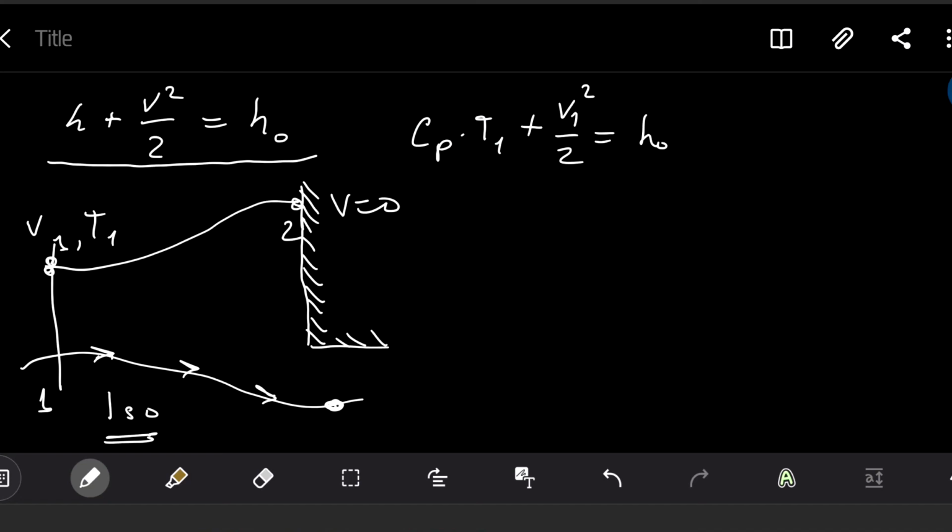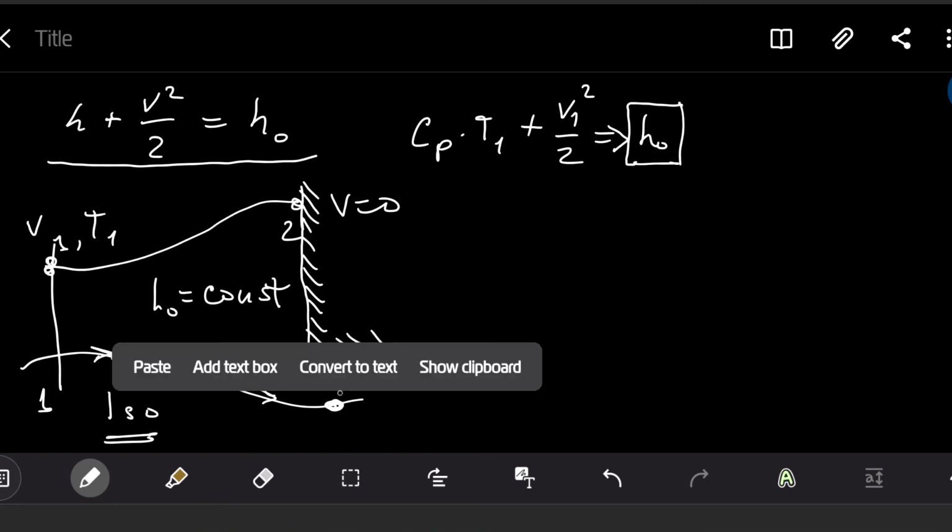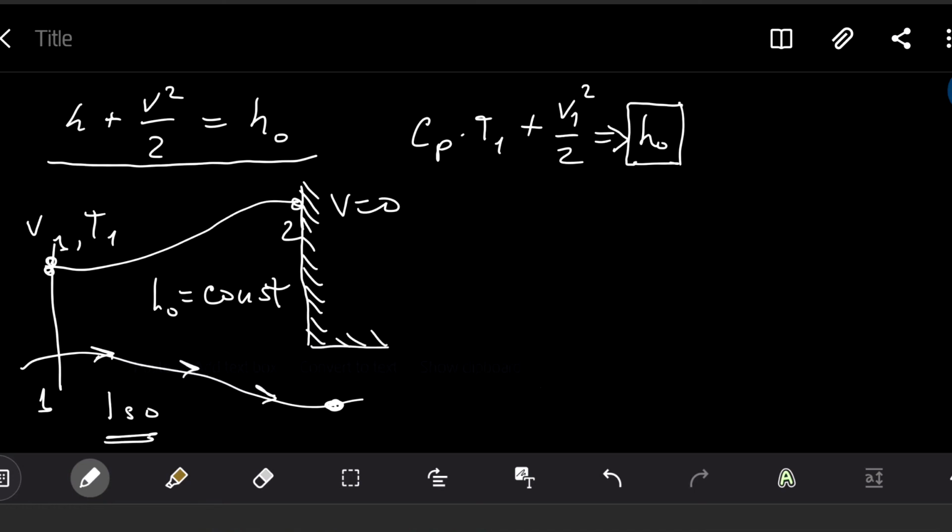From this equation, I already know all parameters: the temperature, the specific heat, the velocity. So I can calculate the stagnation enthalpy. And I assume that my flow is isentropic, so this stagnation enthalpy is constant for any point in my space, also for this line where I'm interested in calculating the flow properties.